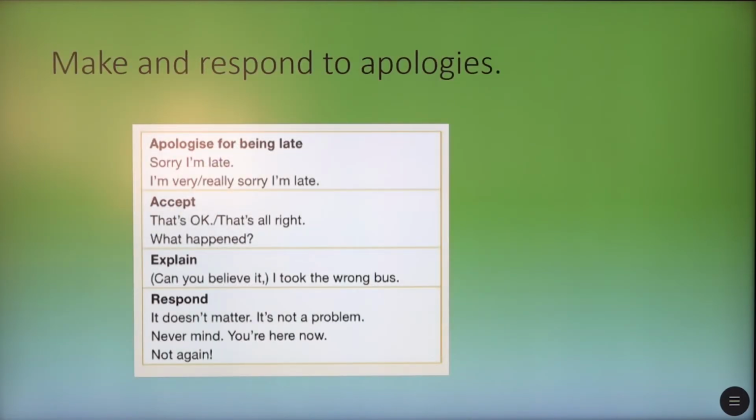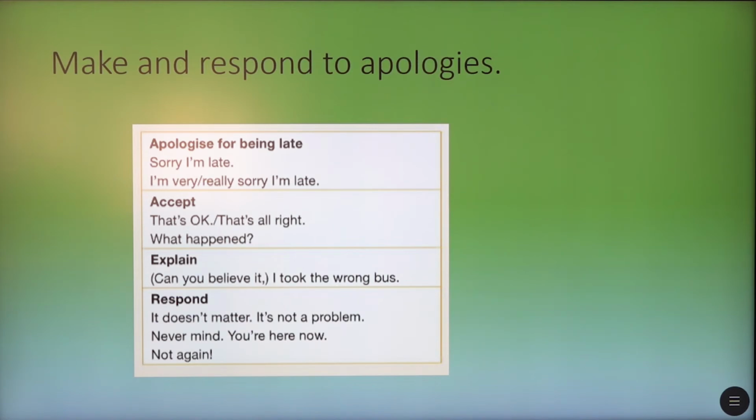And the last thing for today is to make and respond to apologies. When we try to apologize, for example, for being late, we can use these expressions: sorry I'm late, I'm really sorry I'm late. Of course, there is an explanation that comes after, and when you want to accept the apology, it's that's okay, that's all right, or what happened if we want to get some more information.